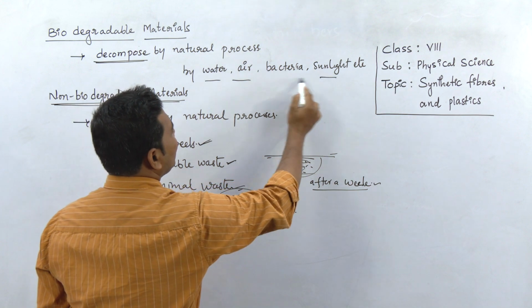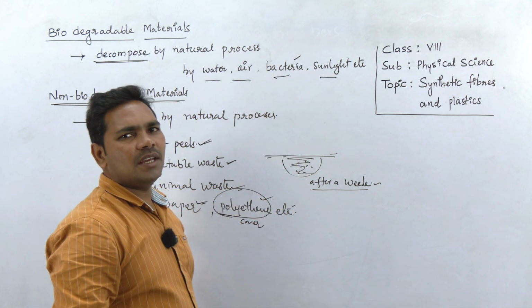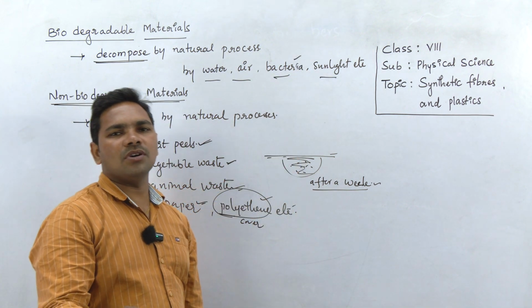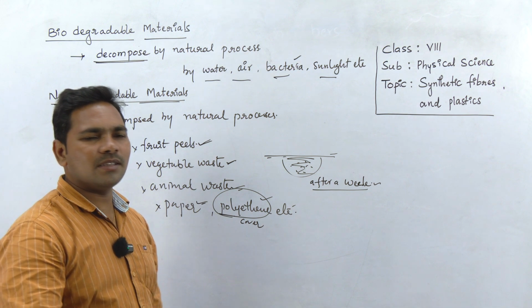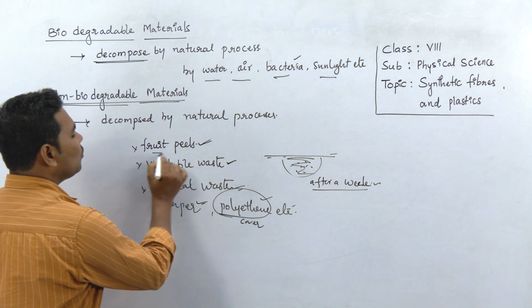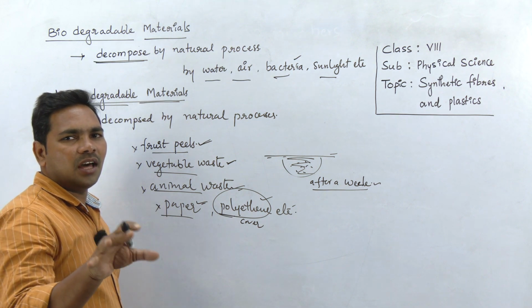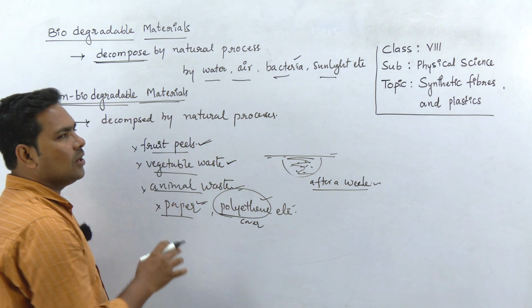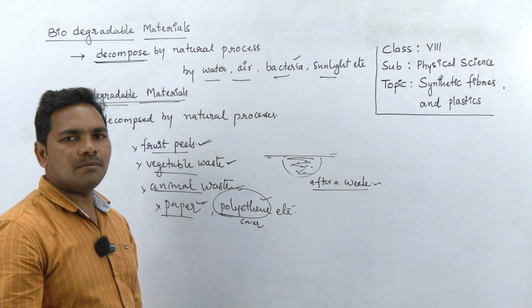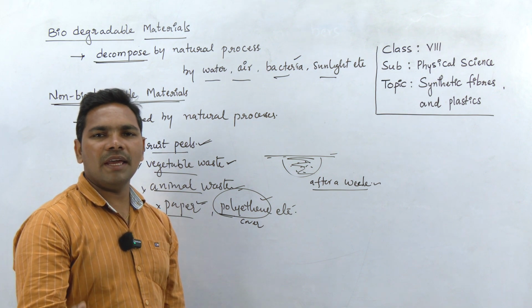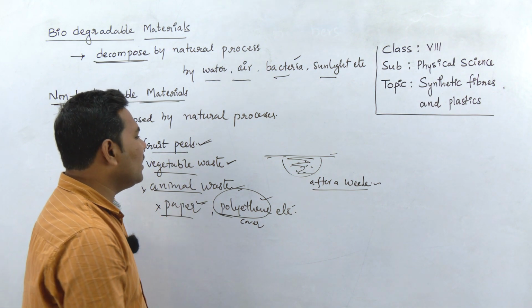Water, air, sunlight, bacteria, they completely disappear. Same thing happens to these fruit peels, vegetable waste, animal waste, paper, etc. These natural organic materials undergo decomposition by water, air, sunlight and bacteria, and finally they disappear.